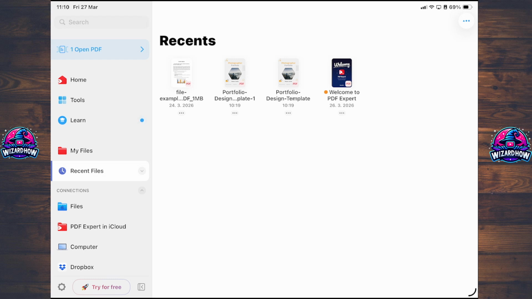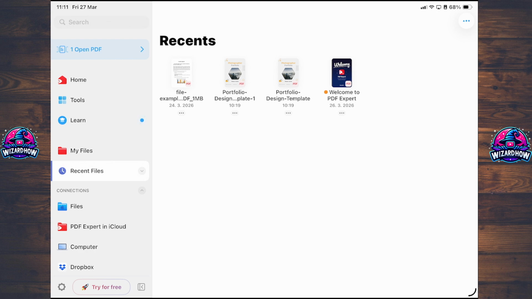Hey guys, welcome back. So in this video I'm going to show you how you can add a watermark in PDF Expert. So let's get straight into it and create it manually using the edit or annotate tools and then replicate it. So open the PDF and select the annotate tab at the top.